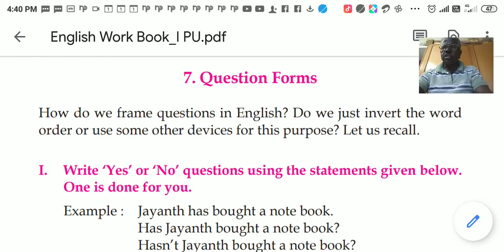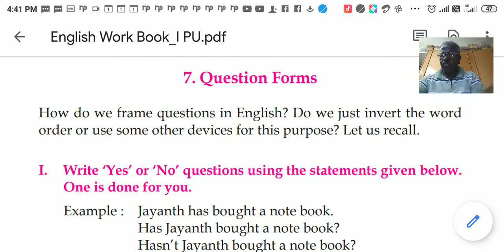In yes or no questions, the answer is yes or no. For example, do you like English? So you will say either yes or no. In the textbook, there are some sentences. Write yes or no questions using the statements given below. Anyway, I'll come to that.